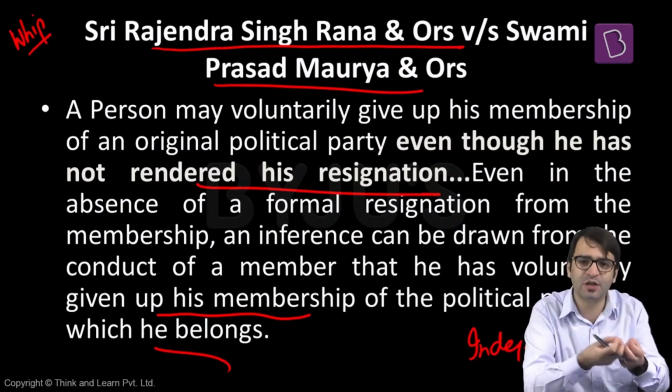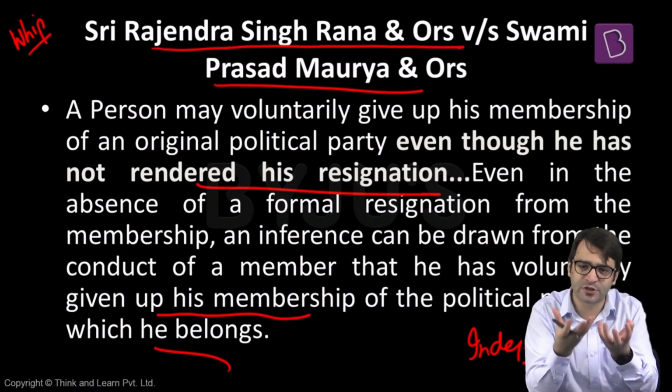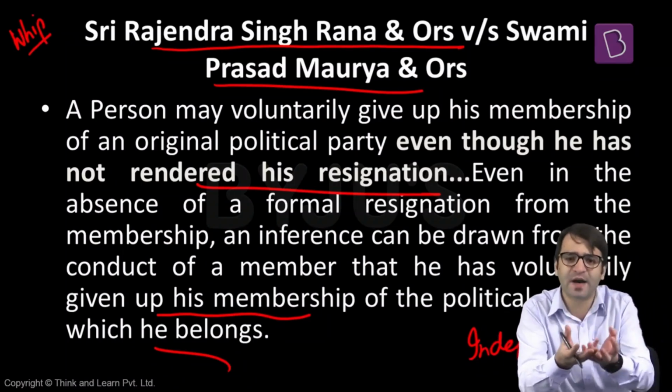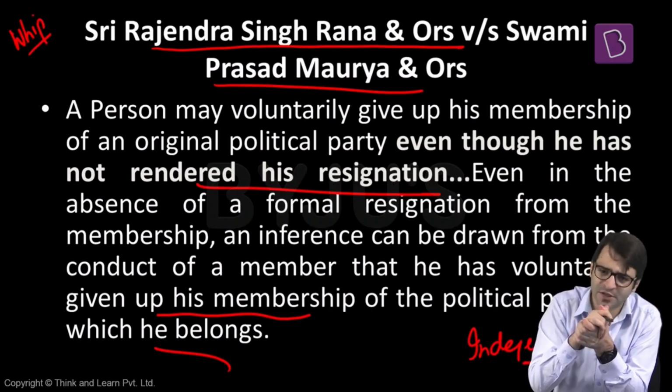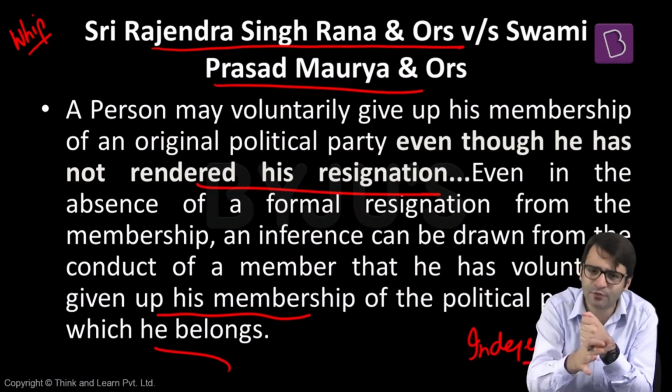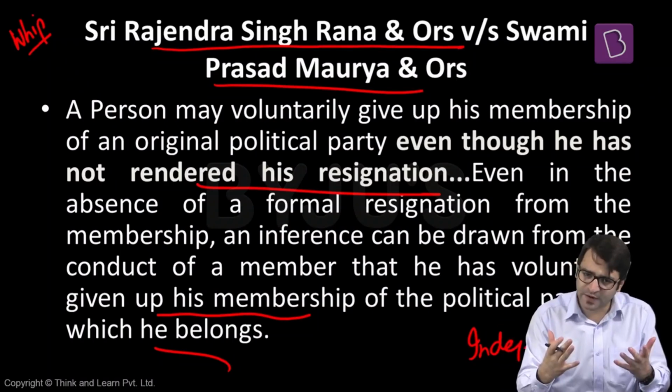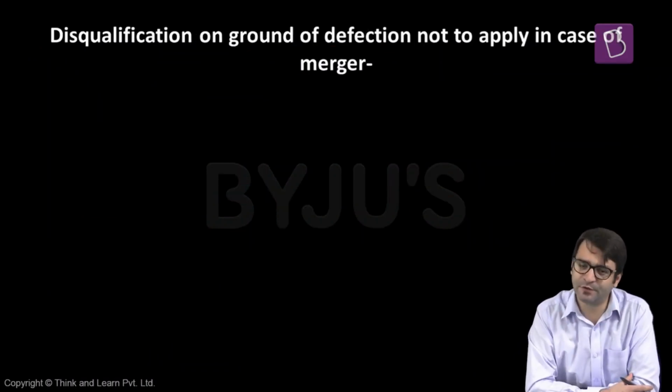Somebody has to file a case, a petition before the presiding officer, because the speaker has the power under anti-defection law to disqualify a member. Somebody has to file a petition before the speaker that this particular individual should be disqualified under anti-defection law. In the case of Shatrughan Sinha, the party, the BJP, decided not to proceed, not to file a petition before the speaker calling for the disqualification of Mr. Shatrughan Sinha. That is why he was not disqualified. But provisions are clear. But then there are some exceptions to anti-defection law as well.